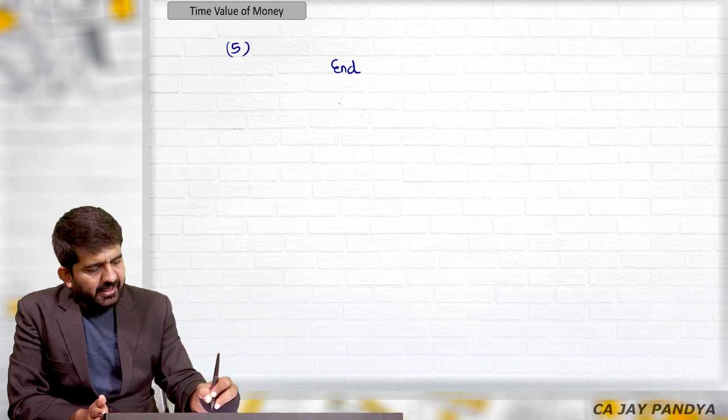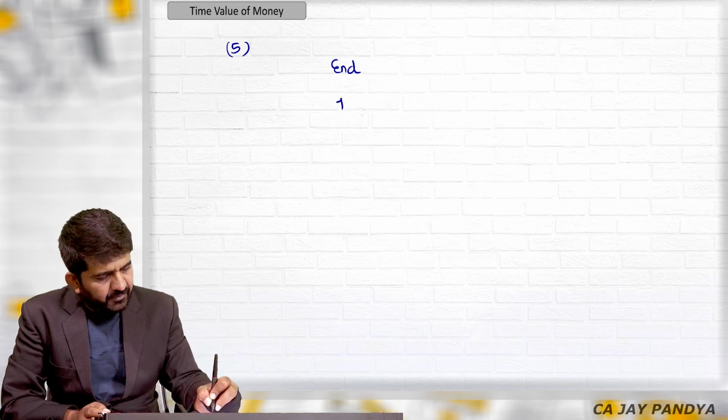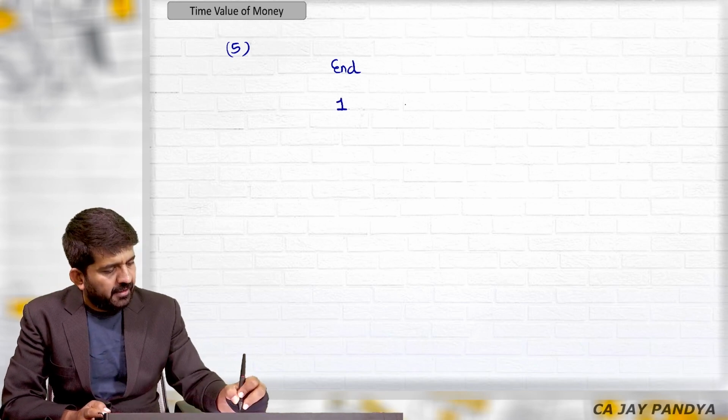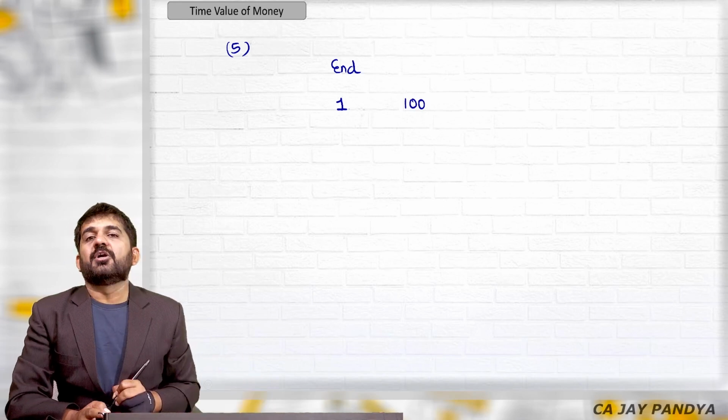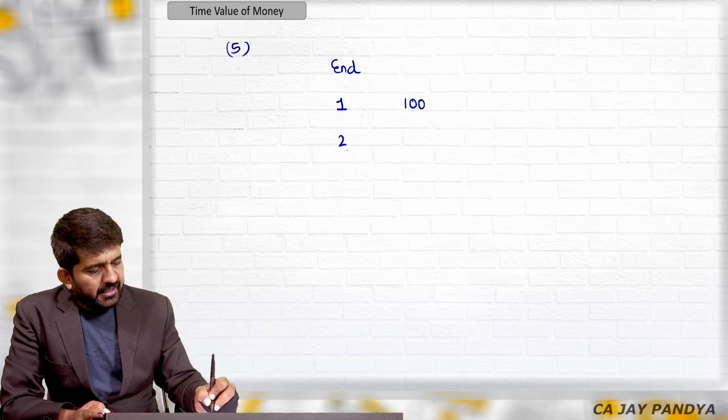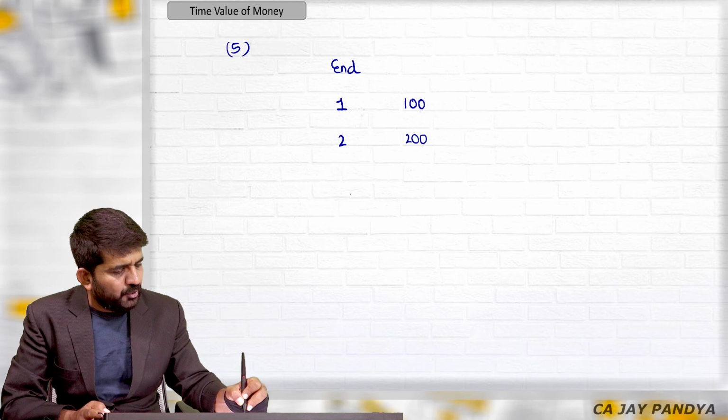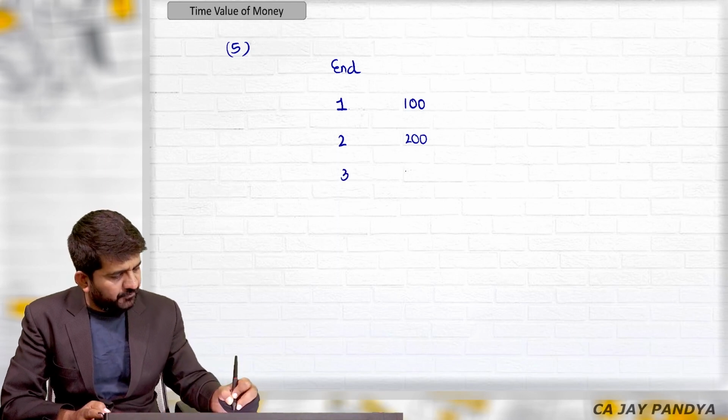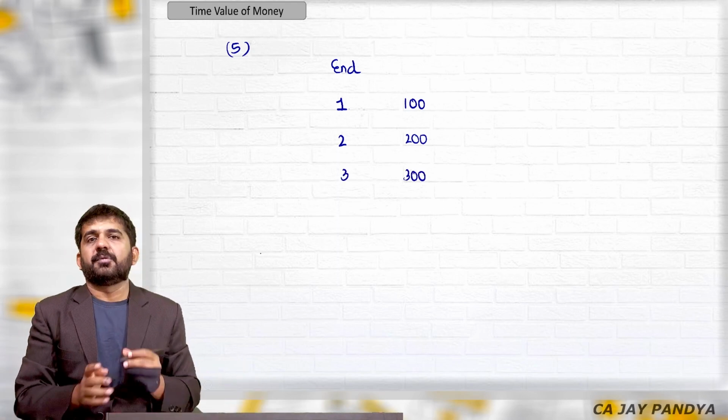Let us go to the 5th category of question. Again, at the end of the first year, I need to pay you 100 rupees. At the end of the second year, I need to pay you 200 rupees. And at the end of the third year, I need to pay you 300 rupees.